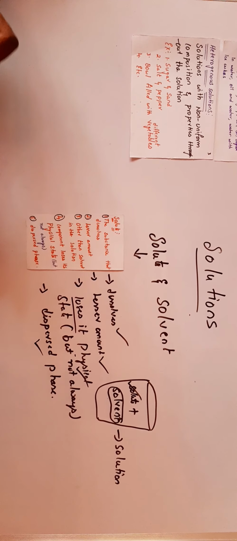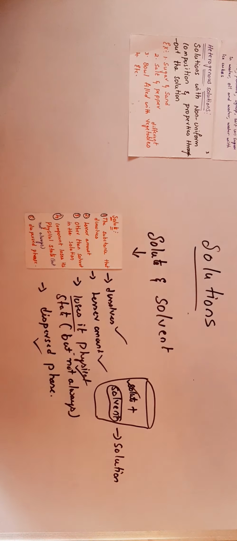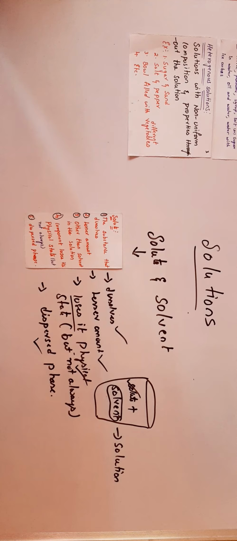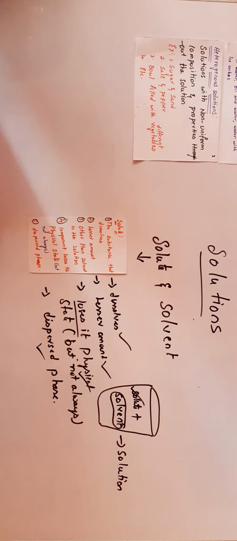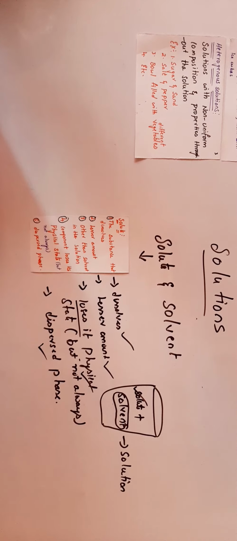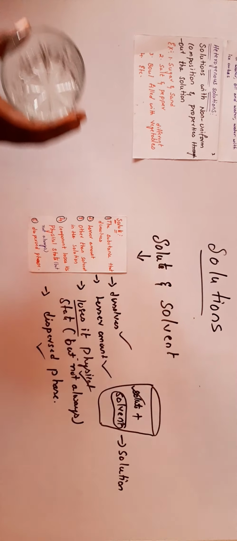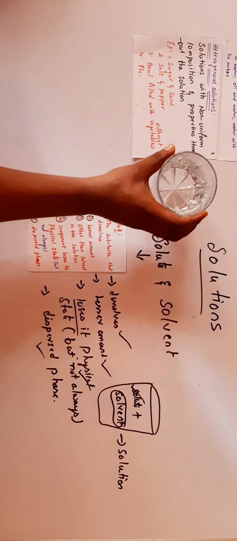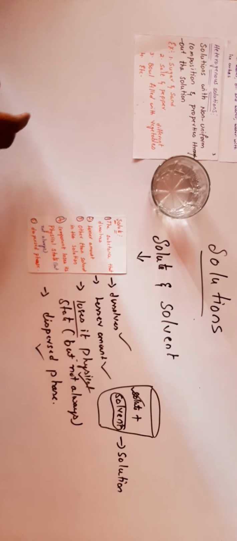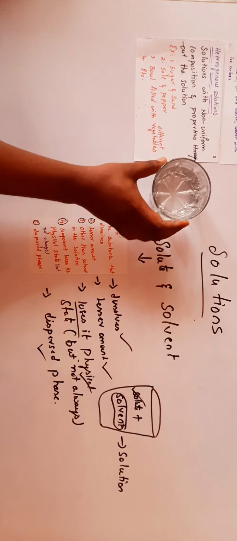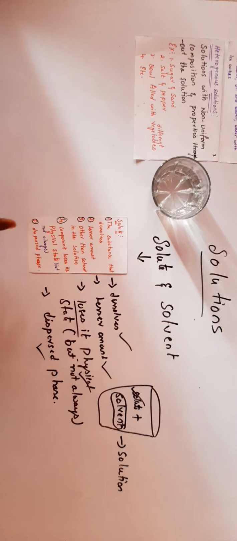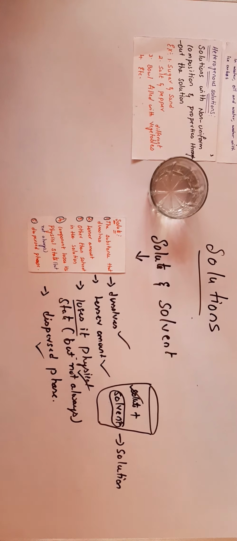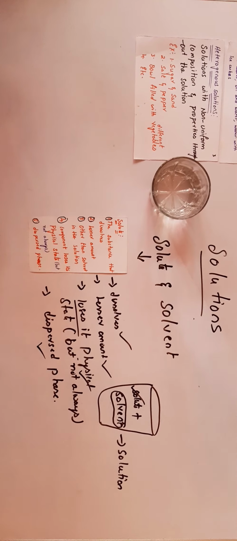Let us take an example. Here I am showing a glass filled with water, that is the solvent, and I am adding salt to this.